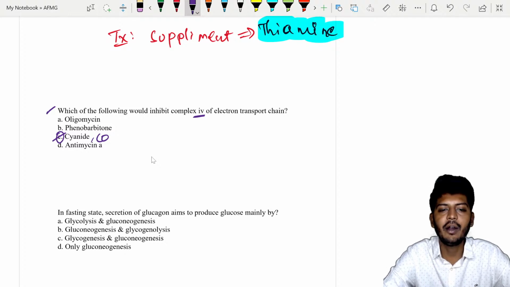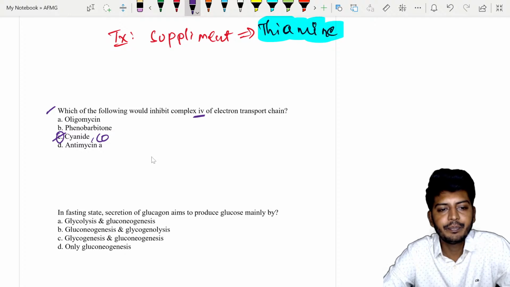Cyanide. Okay, now we have complex 1. What is complex 1 also called as? Come on, from the classroom, tell me.